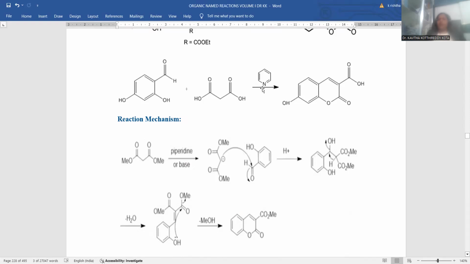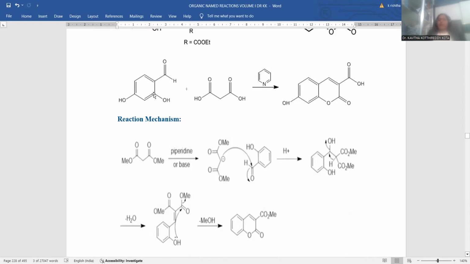Piperidine, here pyridine was taken. Pyridine and piperidine are both mild bases only. This is the facilitating agent so that the reaction proceeds faster. Here the salicylaldehyde part is the requirement for us, and wherever hydroxyl is there, that remains unreacted. That remains as a substituent within the product as well.